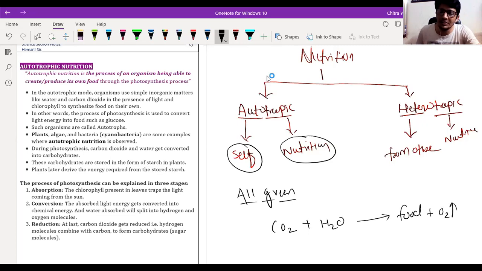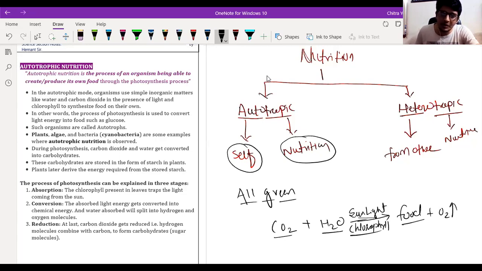This process takes place in the presence of sunlight, and from sunlight the radiant energy is absorbed by the chlorophyll. So in the presence of chlorophyll and sunlight, plants convert carbon dioxide and water into food.